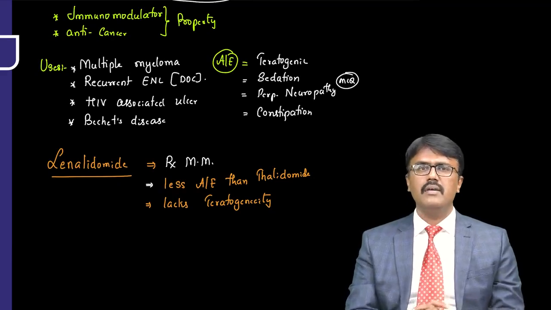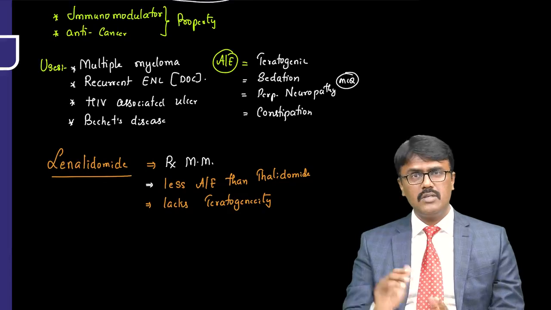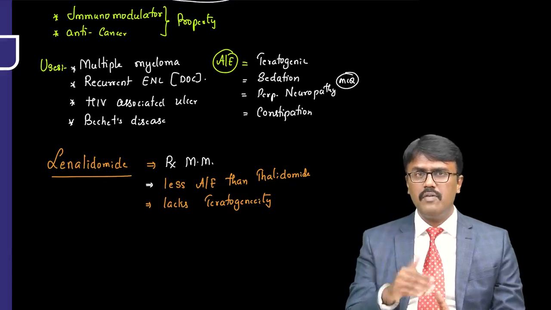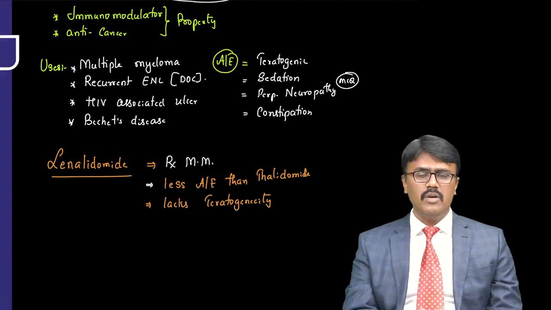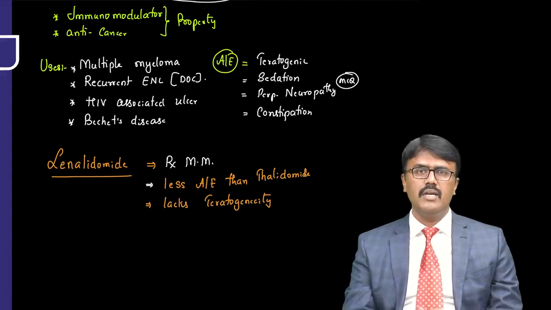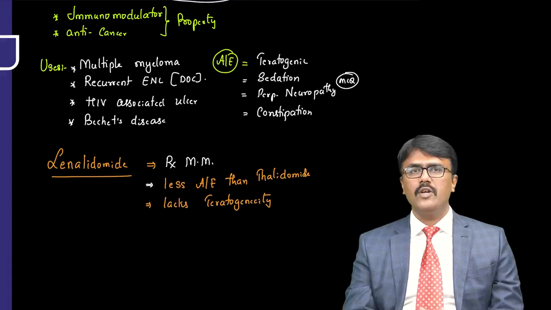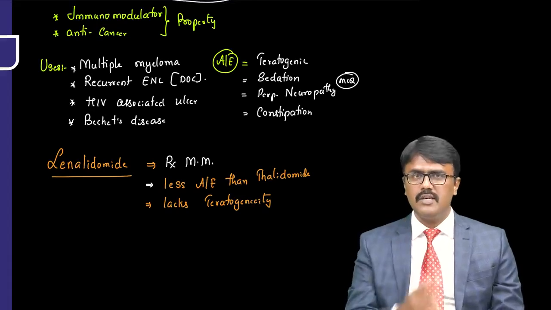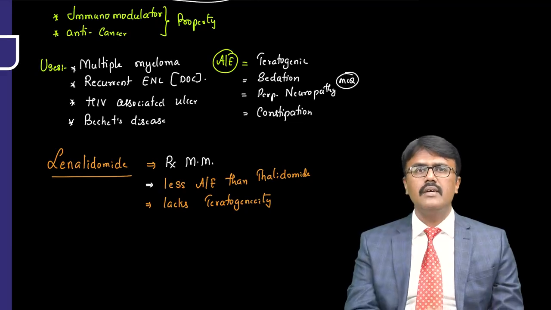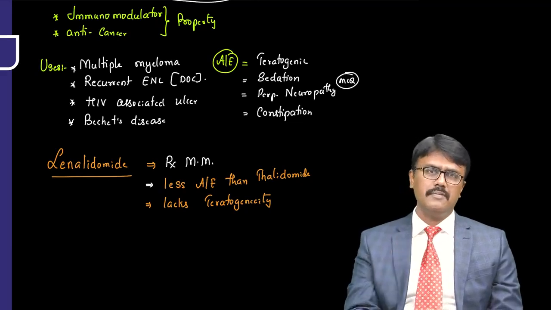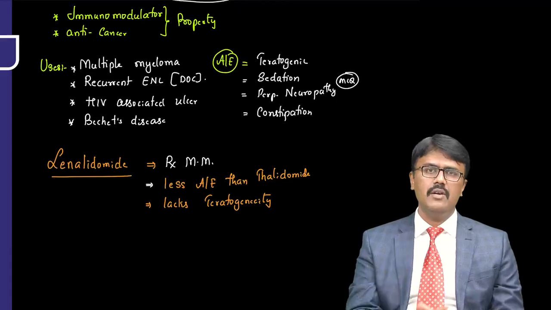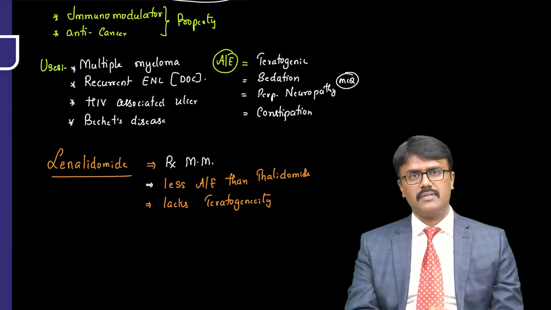And then remember thalidomide. It was outdated, but now we are using it for immunomodulatory and anti-cancer property, mainly used in multiple myeloma. And also it is used in aphthous ulcers, that is Behçet's disease, and also it is the drug of choice for recurrent ENL, right? And we have lenalidomide, which has less adverse effect and also lacks teratogenic effect.